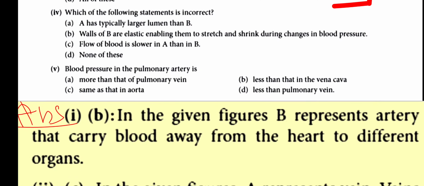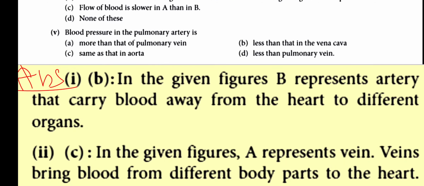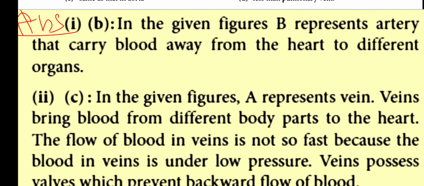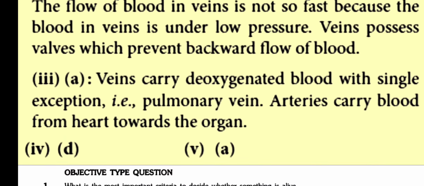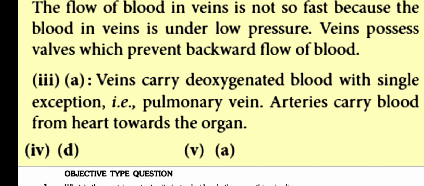I. B. In the given figures, B represents artery that carries blood away from the heart to different organs. II. C. In the given figures, A represents vein. Veins bring blood from different body parts to the heart. The flow of blood in veins is not so fast because the blood in veins is under low pressure. Veins possess valves which prevent backward flow of blood. III. A. Veins carry deoxygenated blood with a single exception, i.e., the pulmonary vein. Arteries carry blood from the heart towards the organ.